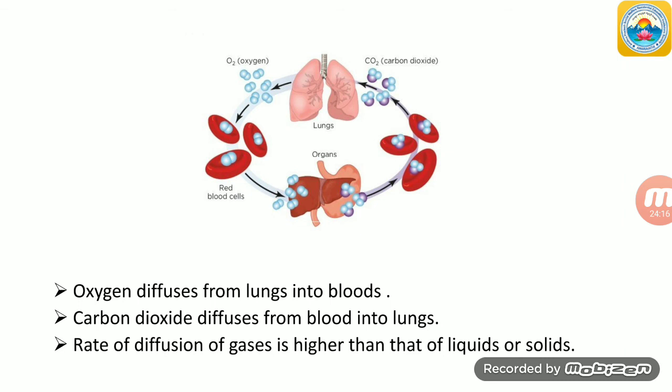Now, coming to the rate of diffusion, it is higher in gases when compared to both liquids and solids. The rate of diffusion of gases is higher than that of liquids or solids.